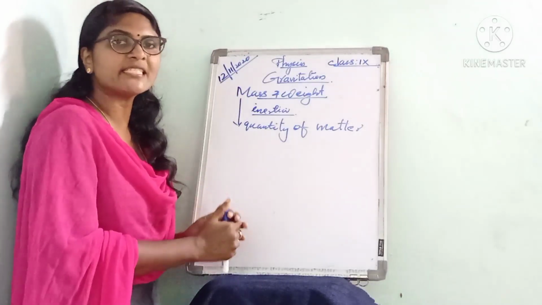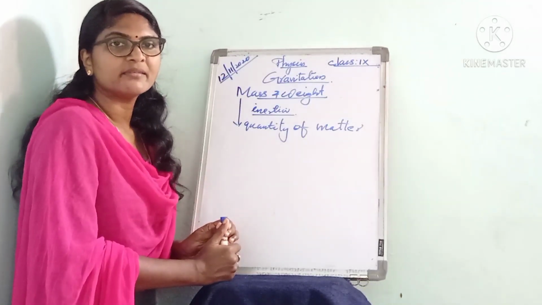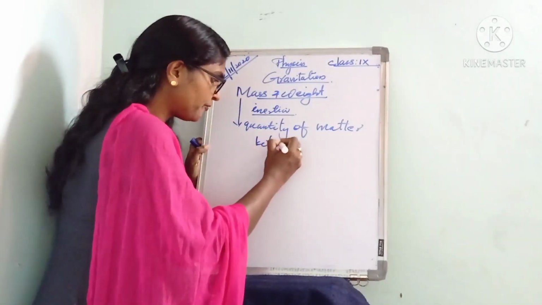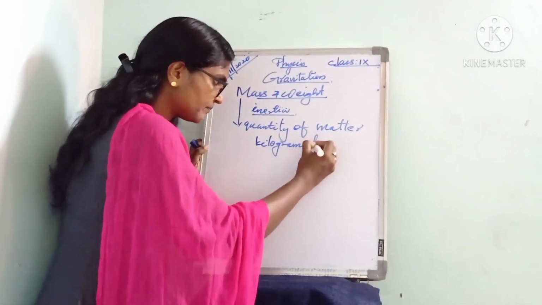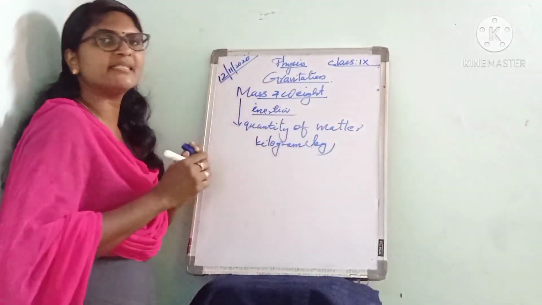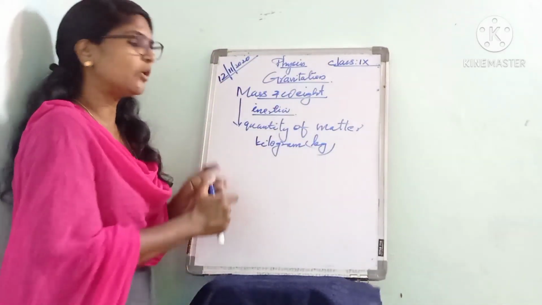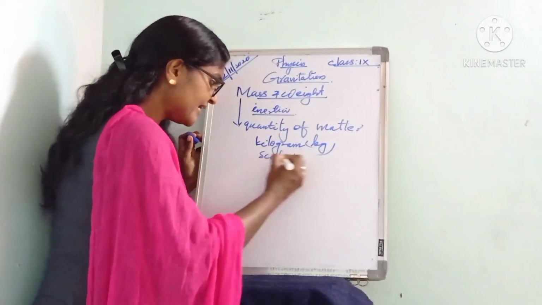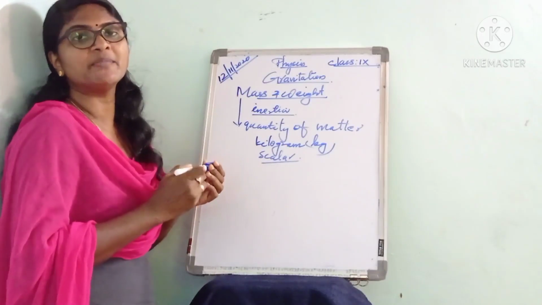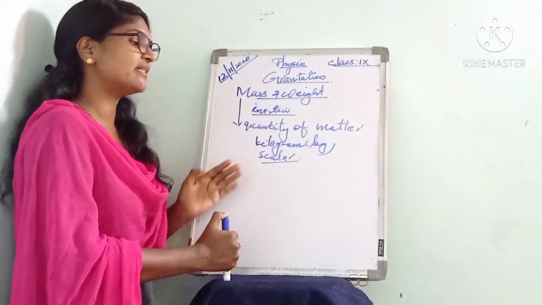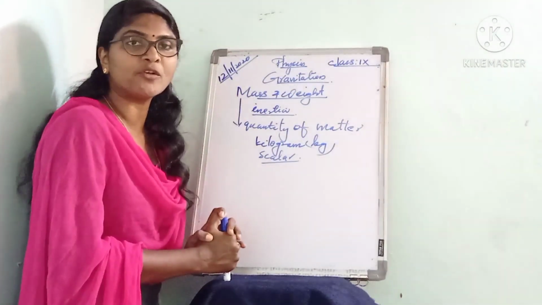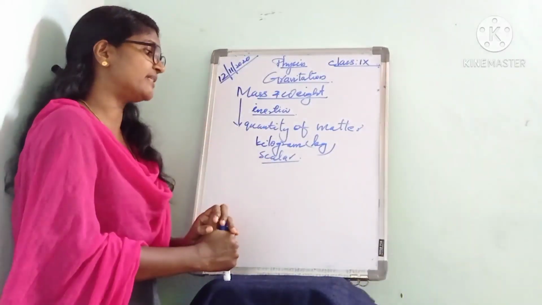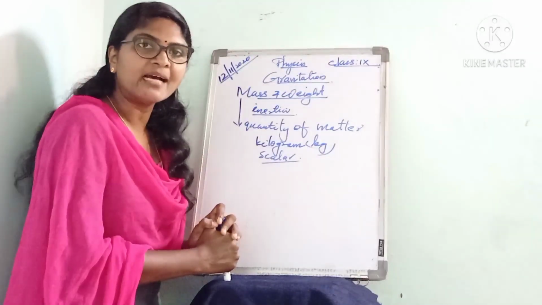Then do you know what the unit of mass is? It is the kilogram. Also, mass is a scalar quantity, because it has only magnitude and no direction.